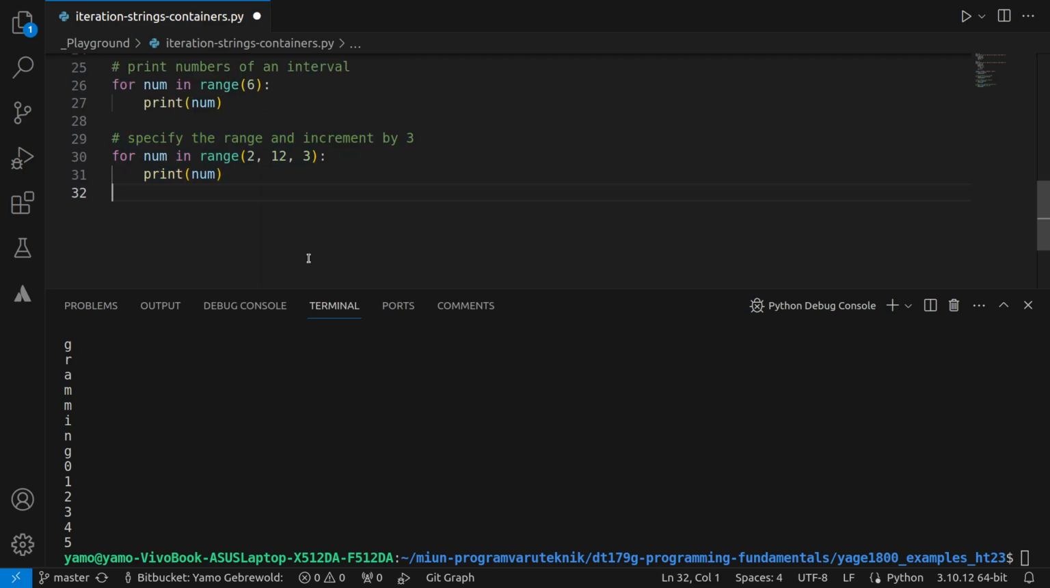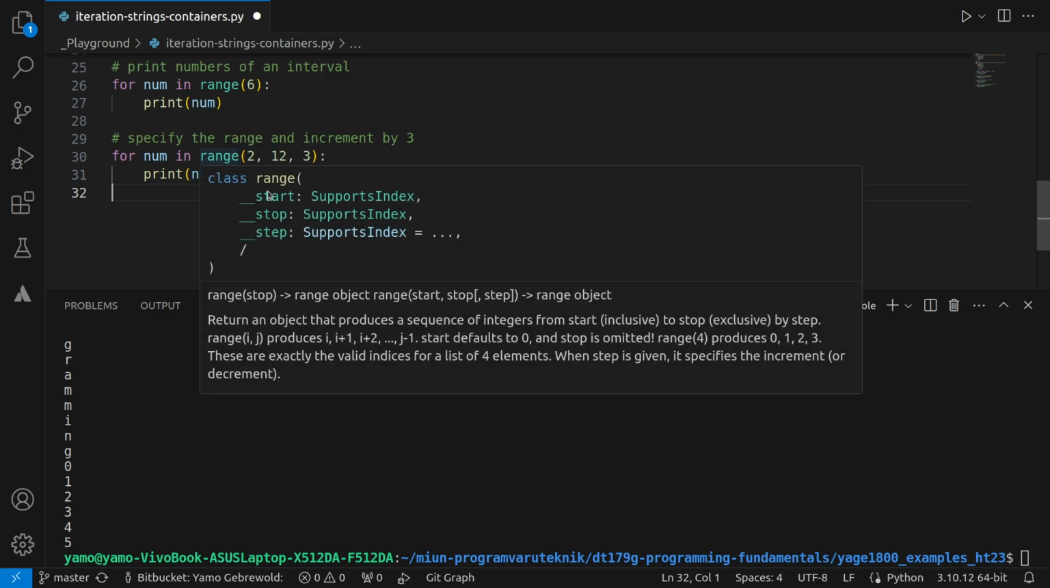Another example would be to specify the range and increment by 3. So this is a bit different. Now we're saying, let's start with 2, and you see that in this signature, the first parameter is the start index. So we start at the index of 2 and we stop at 12.